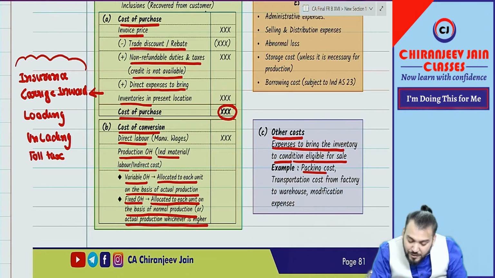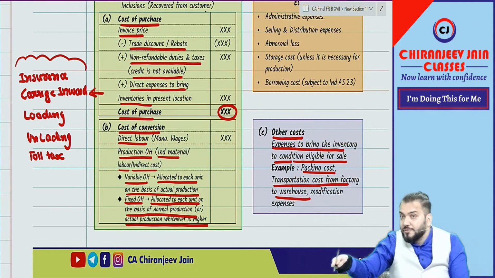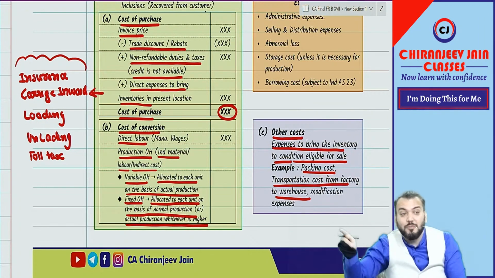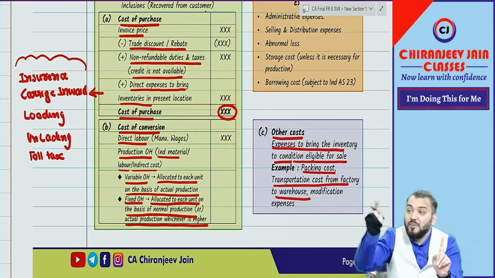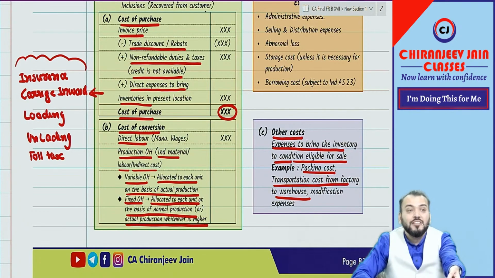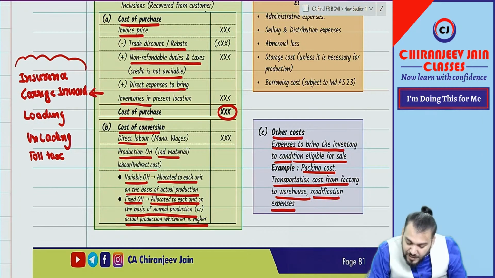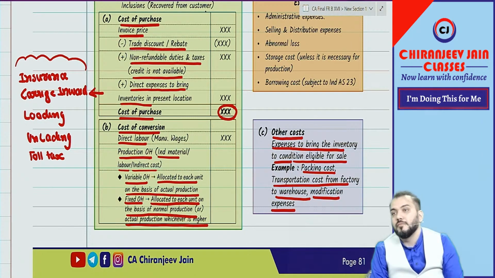For example, packing cost, for example, transportation cost from factory to warehouse. Transportation cost from warehouse to customer will not be included, but from factory to warehouse to bring the inventory in condition of sale, and modification expenses. Understood?